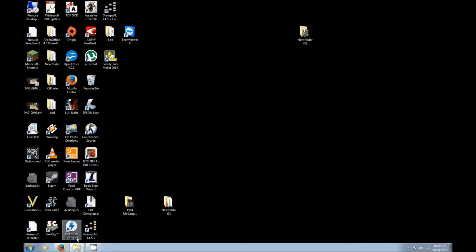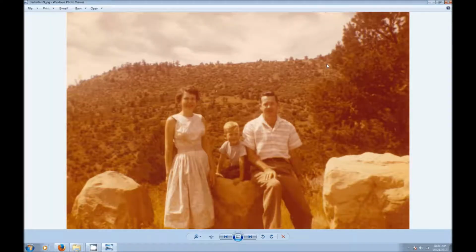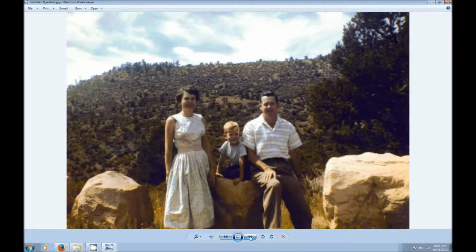There's been some interest in photo restoration here recently, and so I'm going to make this video and explain how to do a couple things that I know how to do for photo restoration. This one in particular, I want to cover how to take old faded photos that are miscolored like this one and restore the color on them to make them look more like this.